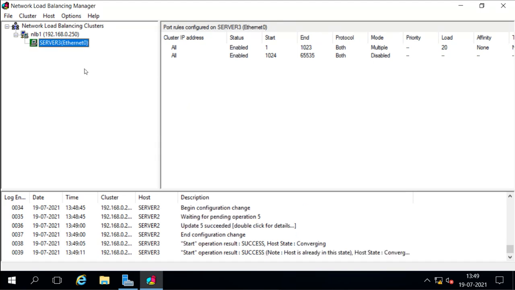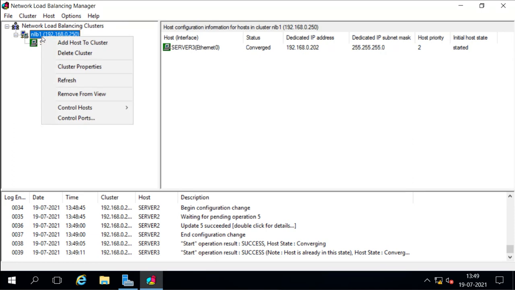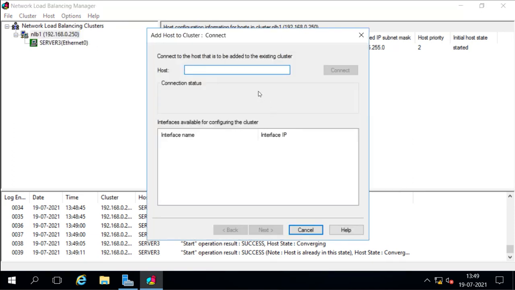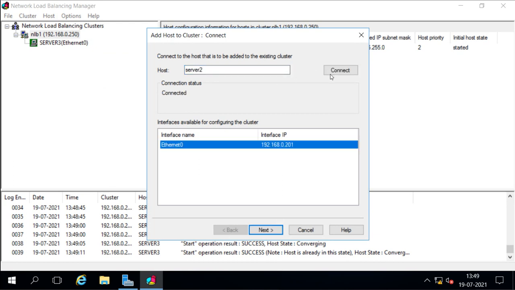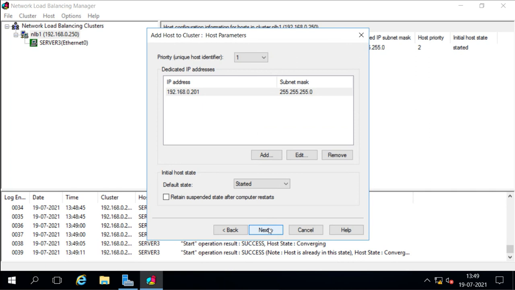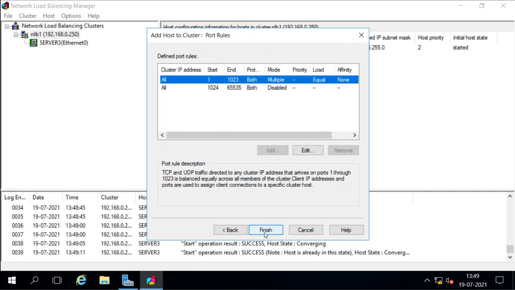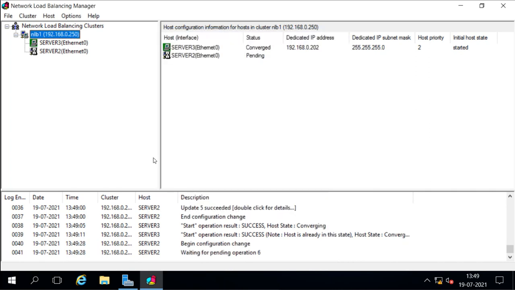Now I want to add the host back when it is upgraded, so I will go and add the host, server 2, in the same way. So it is very easy, you can add and you can remove the host. First you remove the host from the cluster, upgrade the host, and then you can add it back into the cluster.